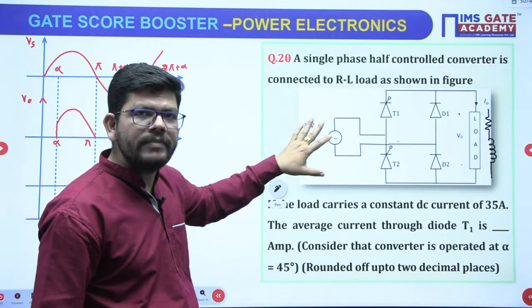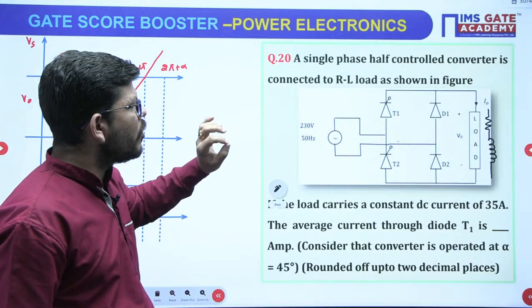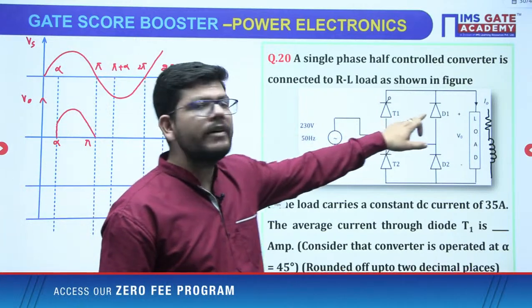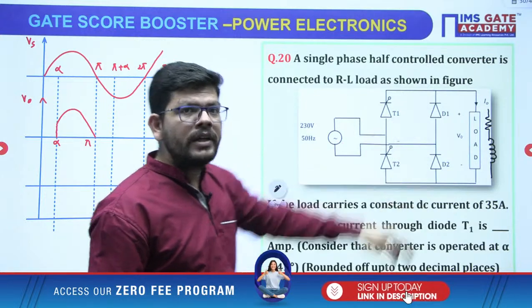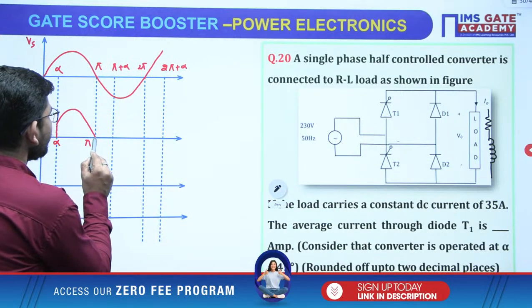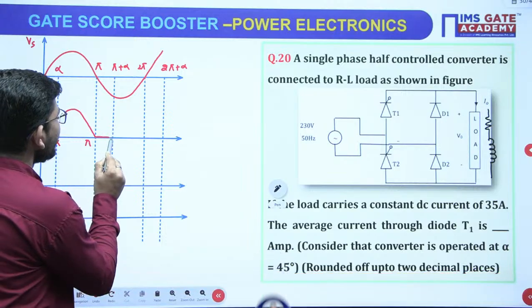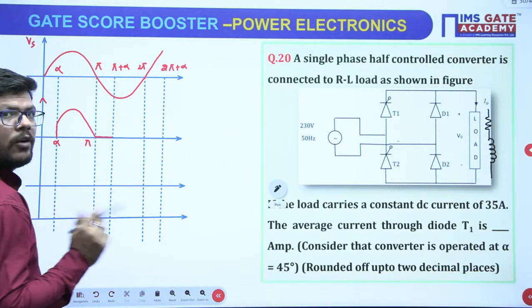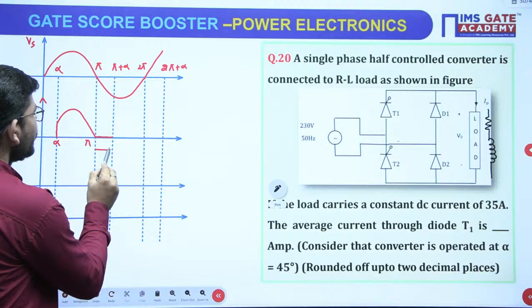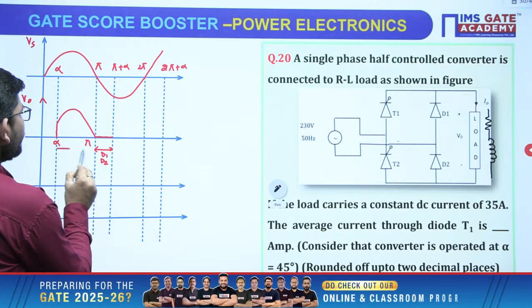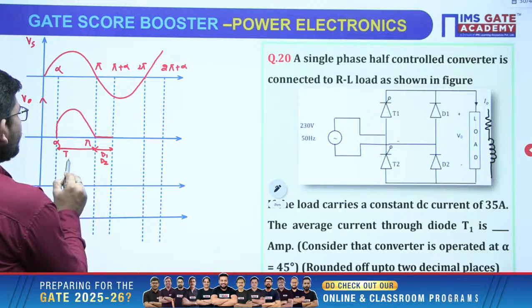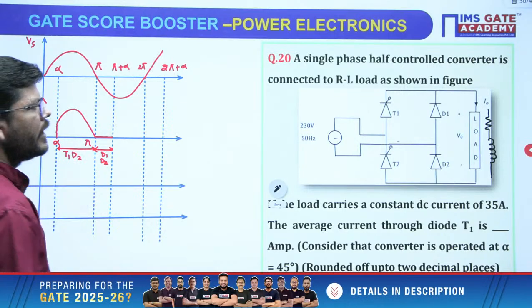Because of negative cycle, D1 will be on, D2 is already conducting, so D1 and D2 will conduct here, and when D1 D2 conduct, it's a direct short across the load, output voltage will be 0. So who conducted here? D1 and D2. Who conducted here? It is T1 and D2, correct.